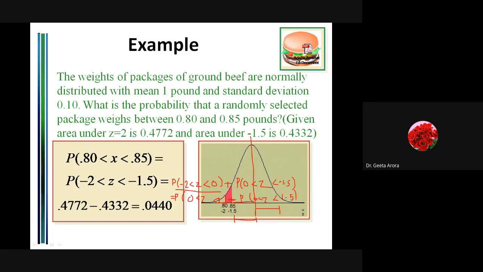Here we are talking from 0 to 1.5. So I take the area from 0 to 2 and subtract the area from 0 to 1.5. Or we can say, this is the area from 0 to minus 2, 0.4772, and this area is from 0 to 1.5. Then on subtracting the two, I get this red area, which is the required one. Correct? So this is how we have to do it.